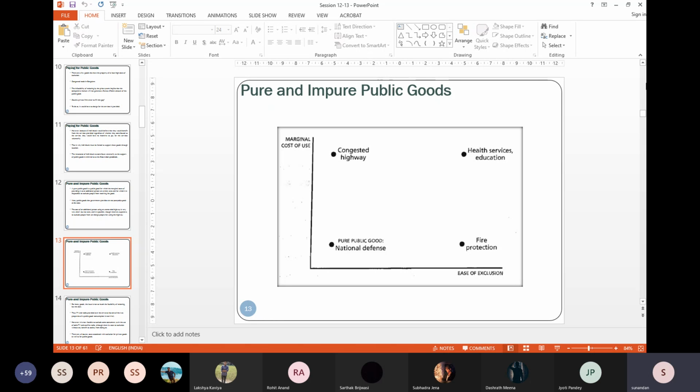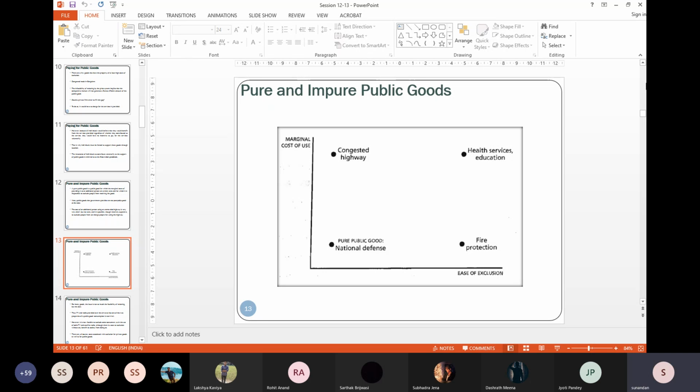Take, for example, fire services. The marginal cost is almost equal to national defense. You have a fire service station. Whether there are 10 people to be served or 11 people to be served does not make any difference. But yes, you can exclude.